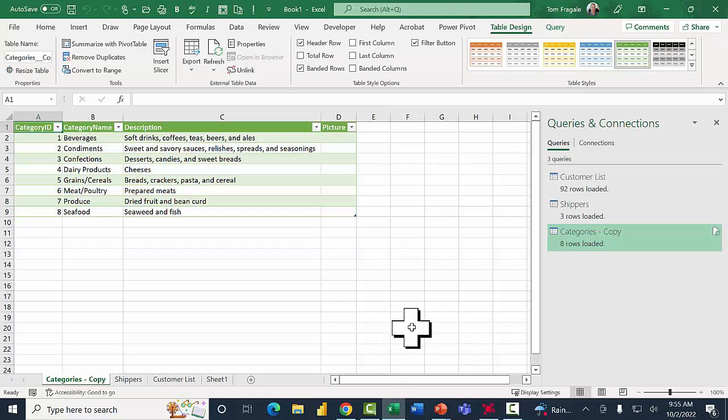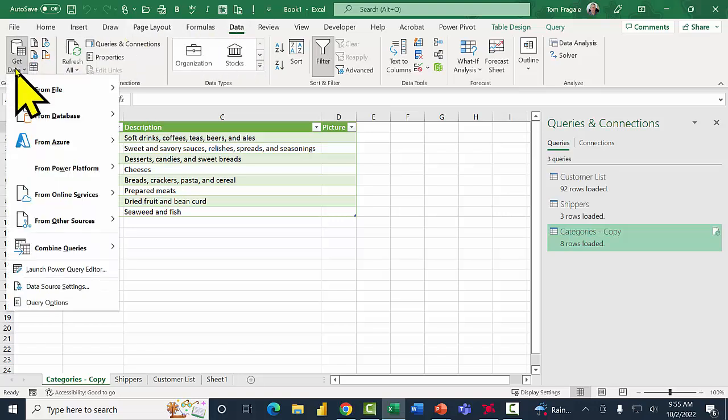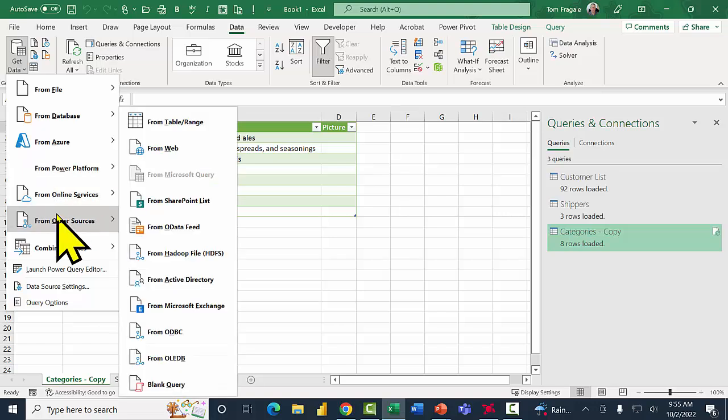Now, what if you want to try a SQL Server database? Or in this case, I'm going to show you how to use any ODBC data source. So you would coordinate with your IT team, and they would set up what we call an ODBC driver. So in this case, I'm going to pick in the data menu. I'll pick in the word get data, and then I'll pick on from other sources, and then we have ODBC. Most databases are either ODBC compliant or OLEDB compliant. So I'll pick on ODBC.